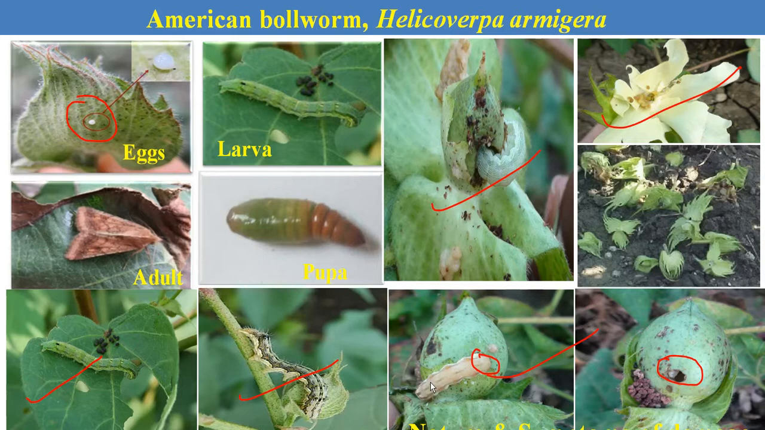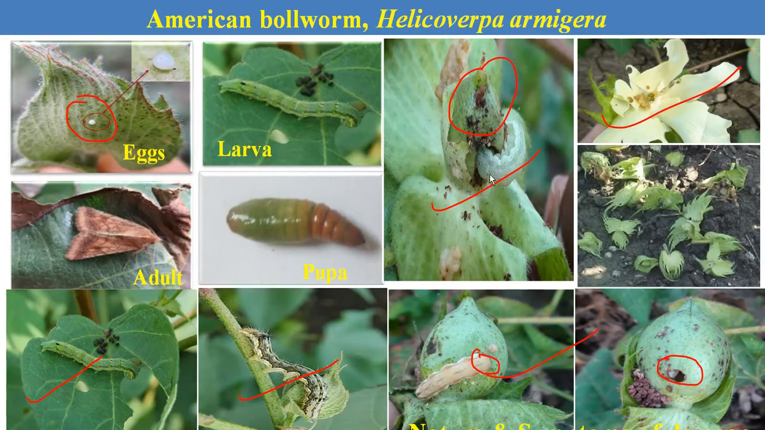This caterpillar directly enters and feeds on the inner content of the bolls. In the inner content of the boll there is lint, or kapas, and there are seeds. Due to their continuous feeding, it affects the lint quality, and the lint produced from those infested bolls is very poor in quality.